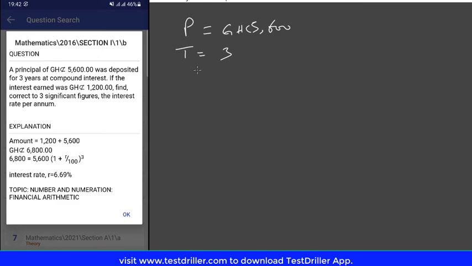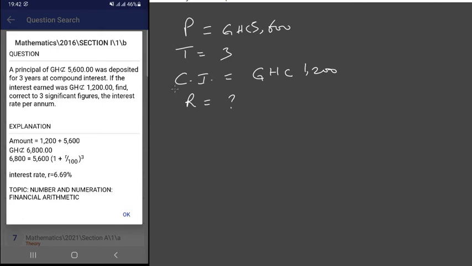If the compound interest amount happens to be 1,200 Ghana cedis, find, correct to 3 significant figures, the interest rate per annum. So in this case, we were told to look for the rate. Now we know the compound interest, the time, and the principal, but we don't know the rate. So the first thing we want to do is to look at the formula available to us.